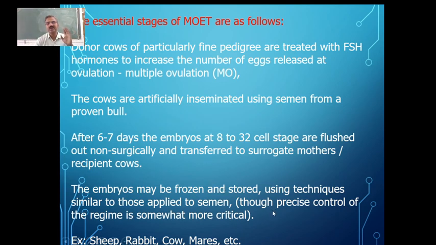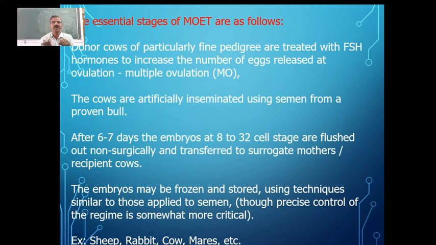And sometimes the embryos may be frozen and stored by using the same techniques, like we preserve the semen, and we can use them later on also. Like that, at a time you can get maybe around 8, 10 or 15 young ones from one female by using the egg from that, artificially inseminating it, and then going for the embryo transfer.